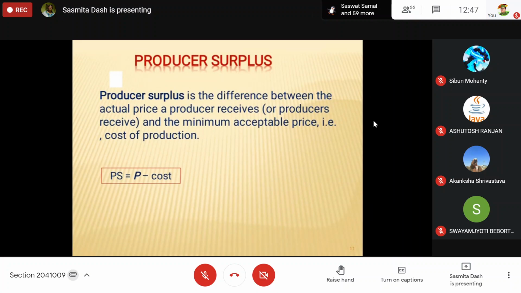If we are selling individual units, or a discrete series, we get different prices. So producer surplus is nothing but price minus cost. This price is the selling price, the market price. Followed? So it is the minimum acceptable price.